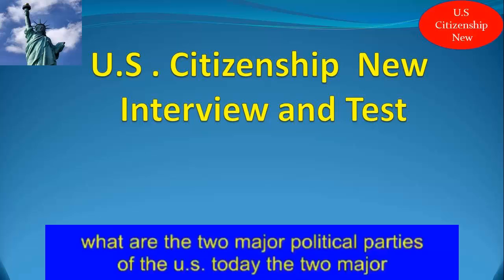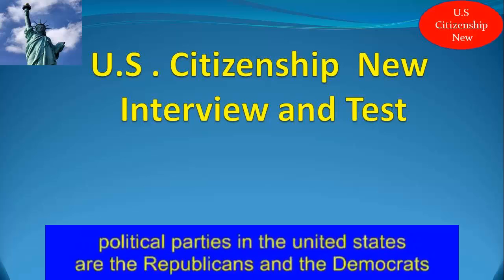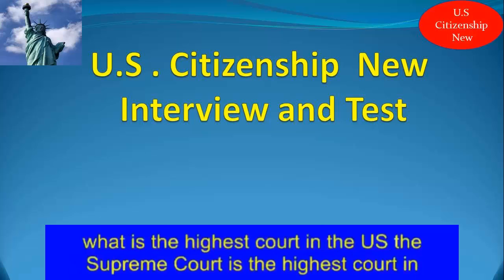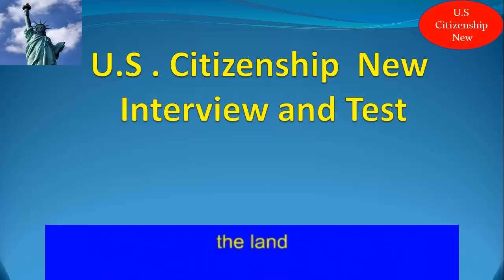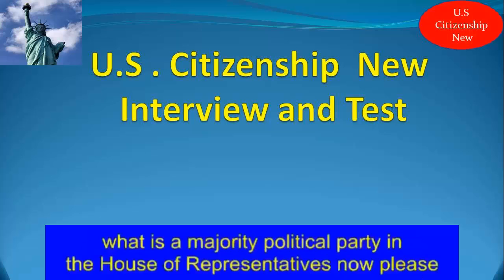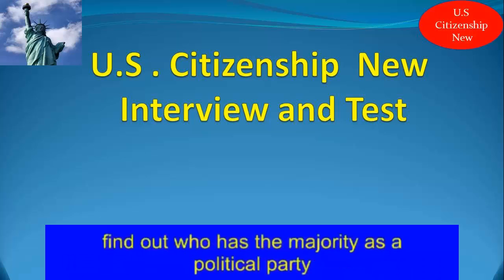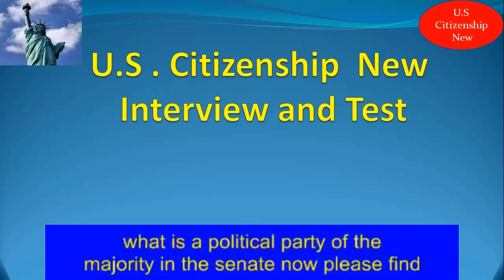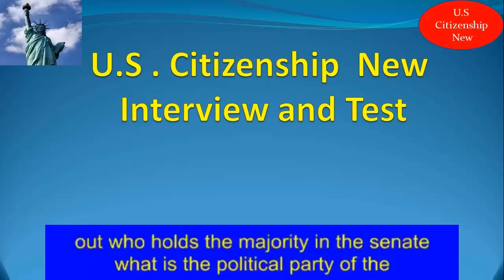What are the 2 major political parties of the U.S. today? The 2 major political parties in the United States are the Republicans and the Democrats. What is the highest court in the U.S.? The Supreme Court is the highest court in the land. What is the majority political party in the House of Representatives now? Please find out who has the majority as a political party. What is the political party of the majority in the Senate now? Please find out who holds the majority in the Senate.